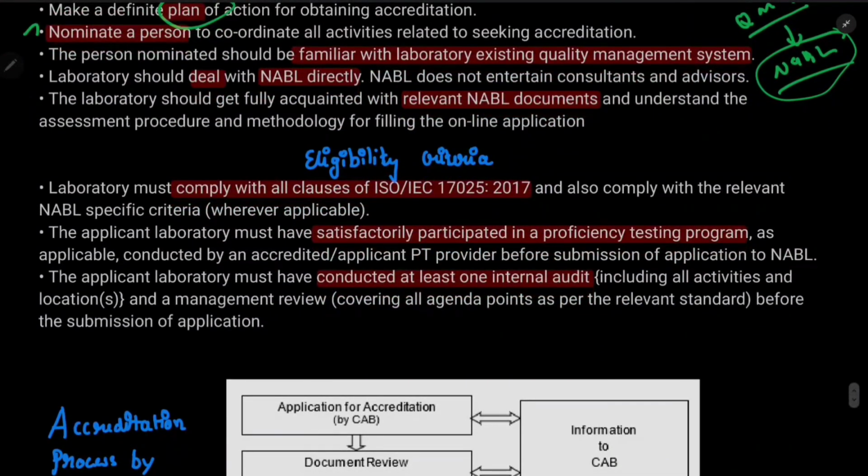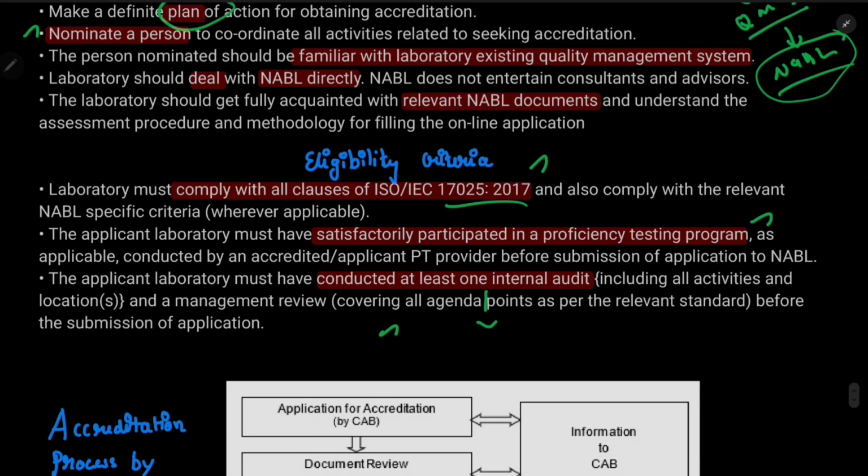First is to follow ISO 17025. Second, you should participate in the proficiency testing program, as I have told you before. If they have done those things, then the third important part is they should conduct one internal audit themselves to check whether all the agenda points which they have mentioned in the criteria are as per the relevant standards or not. Before submitting the application, they should check it, right?